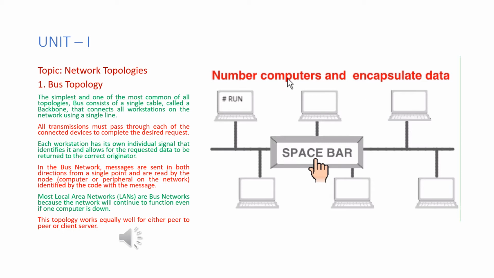In this case, the number of computers is 6. And coming to the encapsulated data, when data is sent from one host to the other host, let us have something like node numbering for all these hosts: 1, 2, 3, 4, 5, and 6. Now I want to send the data from 1 to 5. So I should have an encapsulation saying that my source is 1, destination is 5, and run the command.